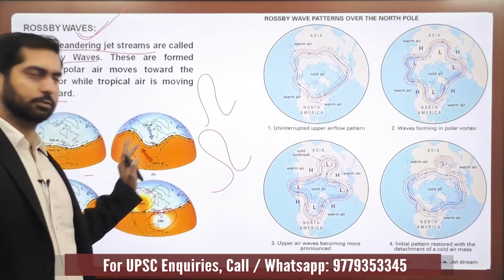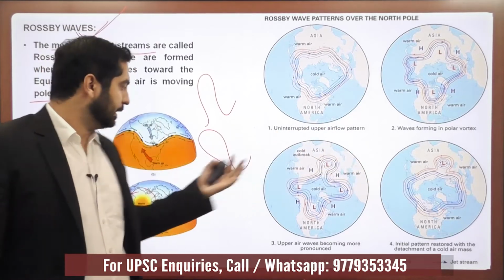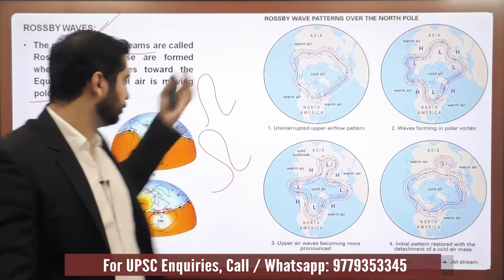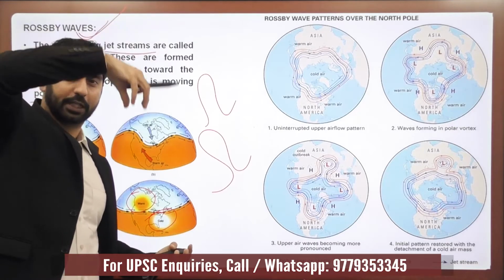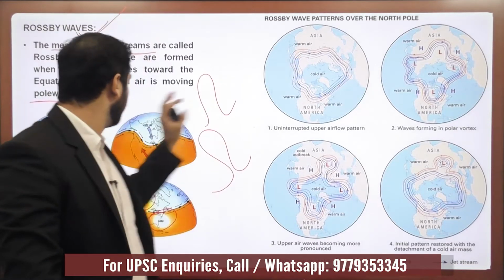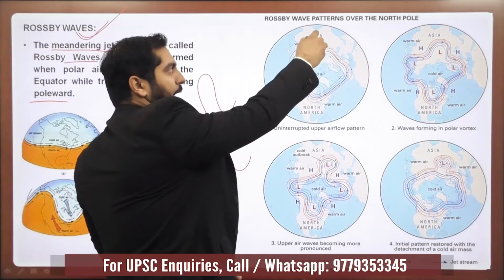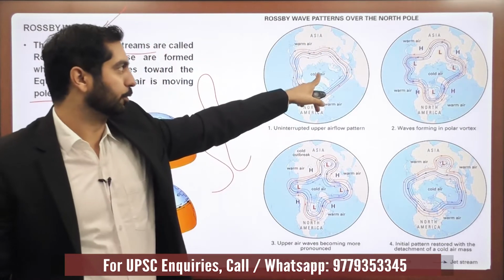Now we'll try to visualize the same thing from this diagram as well. This was the side view diagram. Now this is the top view diagram. We are observing the same situation standing right above the North Pole. What we will observe is that a band of winds is moving in a circumpolar manner around the North Pole.